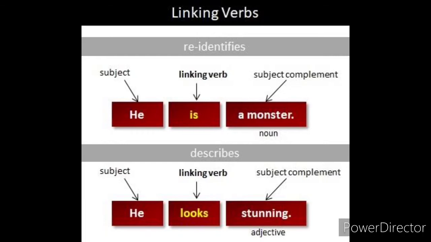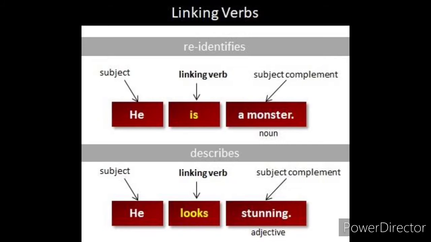Children, let's see another example for linking verbs. Look at the example carefully, children. He is a monster. He is the subject. Who is the monster? He. So it describes the subject. It is additional information about the subject, so it is known as subject complement. Wherever additional information is given about the subject, that is known as subject complement, children. So a word that connects the subject and subject complement is a linking verb. So here is is a linking verb. He is the subject, is is the linking verb, a monster is the subject complement.